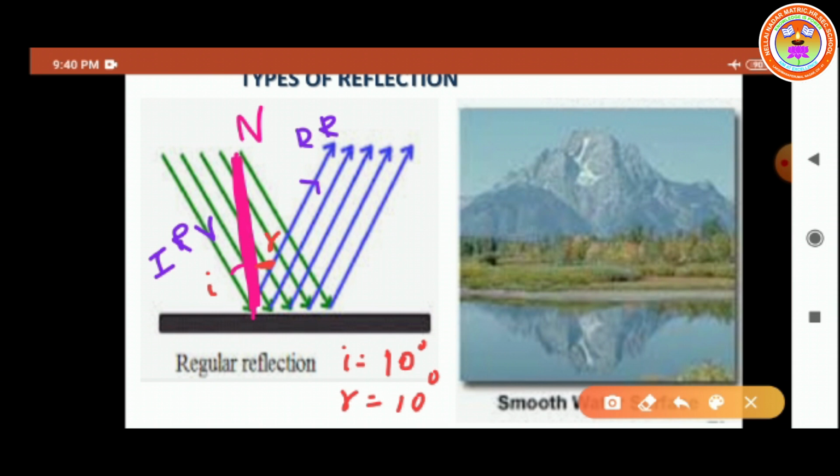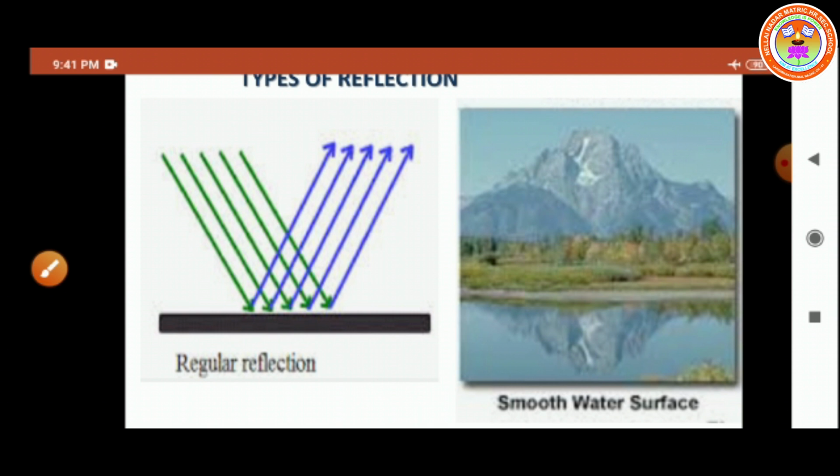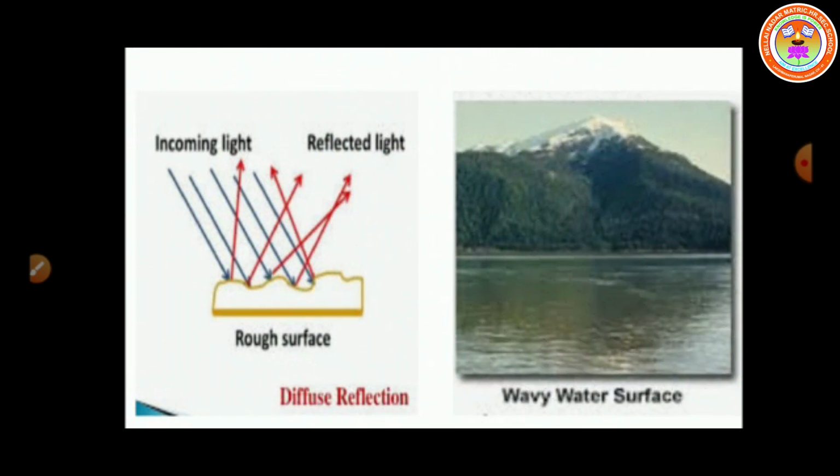Example: reflection of light from the surface of still water. In this place we can see the image of the object. Only in still water does this happen, so it's an example of regular reflection. Do you understand, children? So next we move on to the second type, irregular reflection.